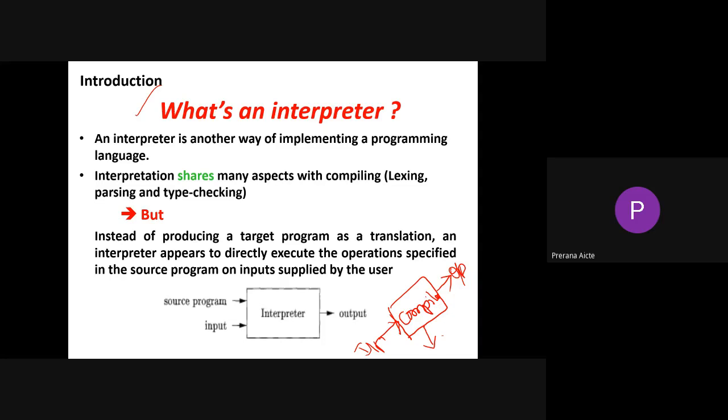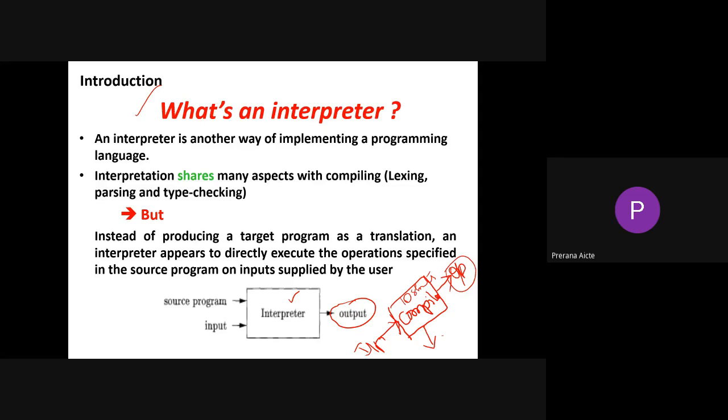But the interpreter gives output after executing each and every statement. Suppose a program has 10 statements: the compiler will give output for those 10 statements at the end, but the interpreter will give the output of each statement at that instant. At that step itself, the interpreter directly executes the particular statement or command and shows the output. That's the speciality of an interpreter.